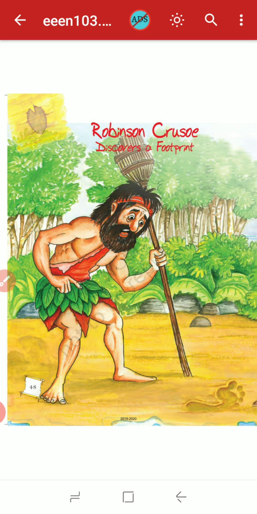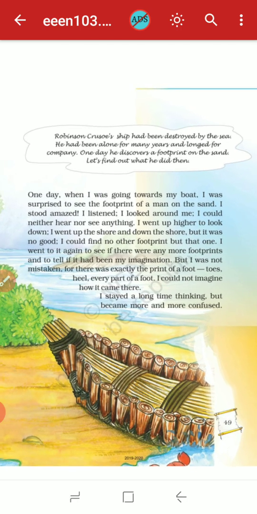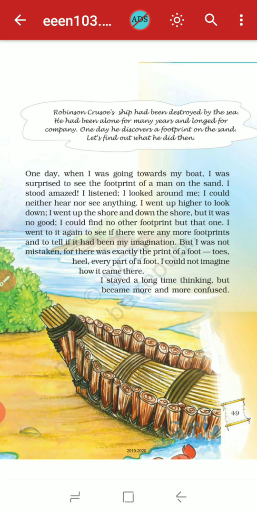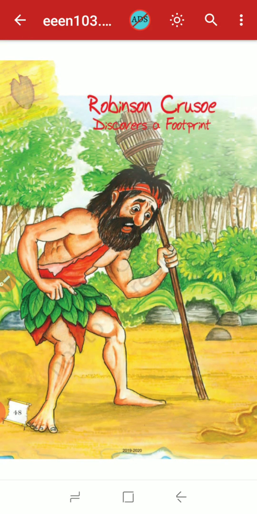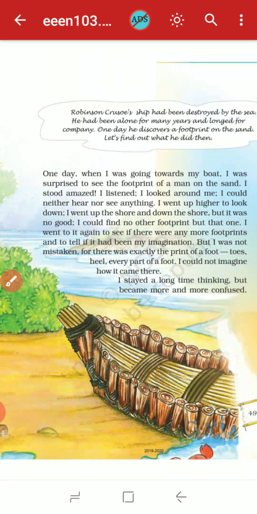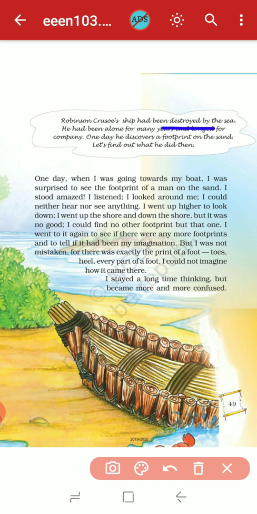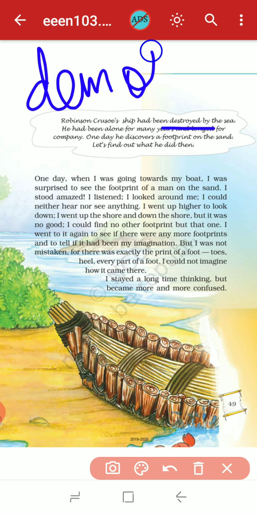So let's see in this lesson. So Robinson Crusoe's ship had been destroyed by the sea, okay. What is meant by destroyed? Destroyed means demolish, okay. This is the synonym of destroyed, okay.